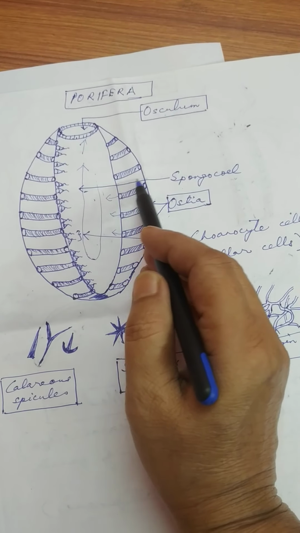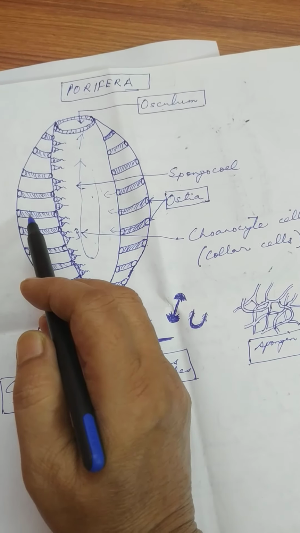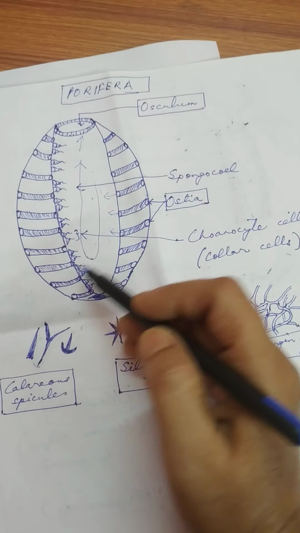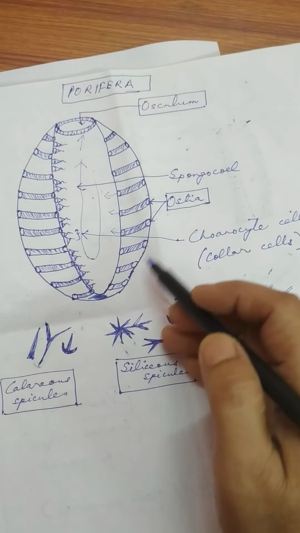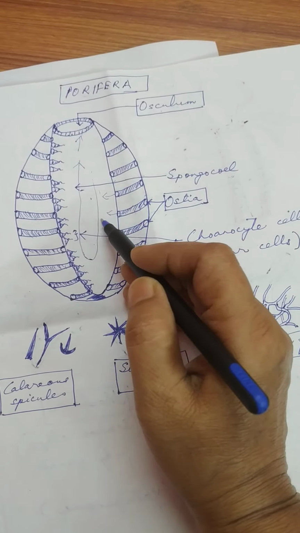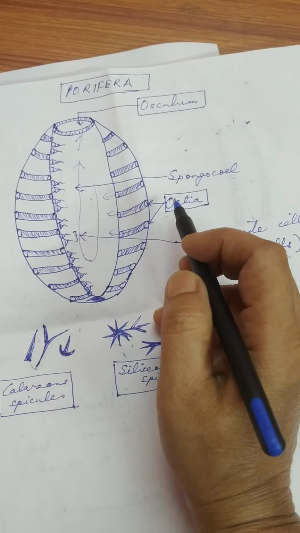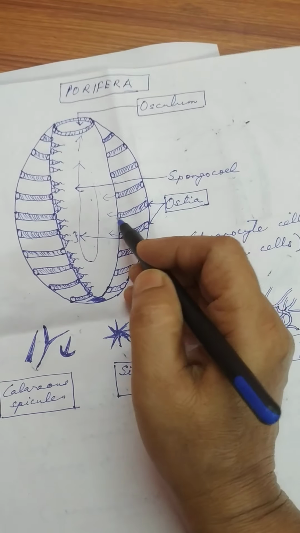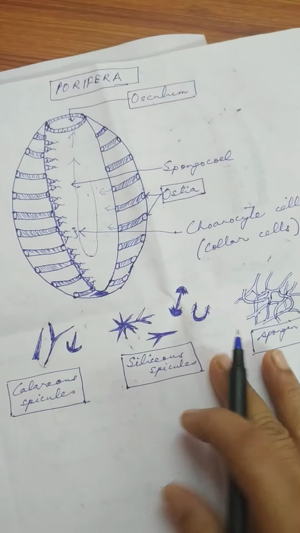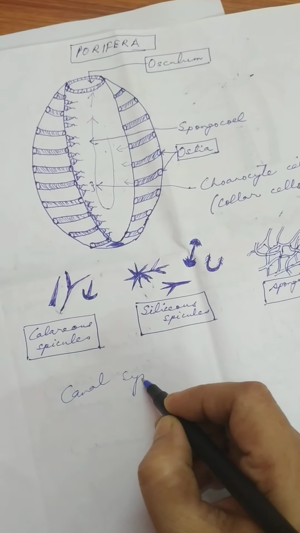This constitutes the body wall, and in the body wall there are many canals present. All these ostia are connected to the spongocoel through these canals. So these ostia, canals, spongocoel and osculum constitute what? The canal system.